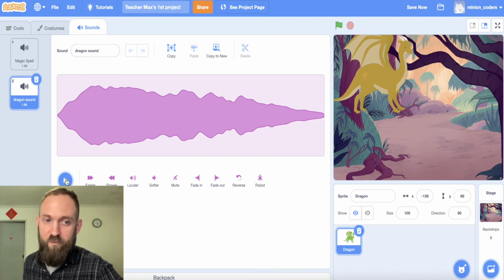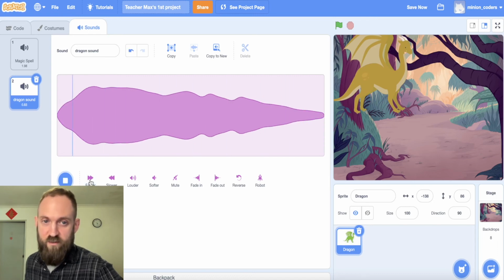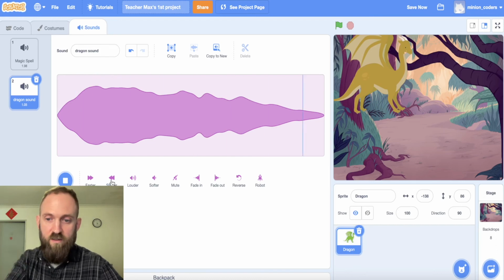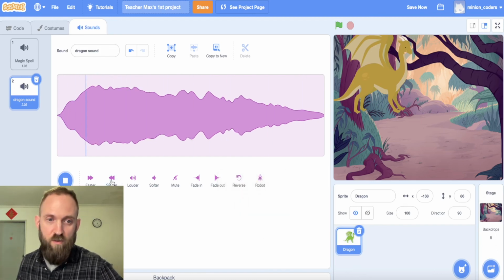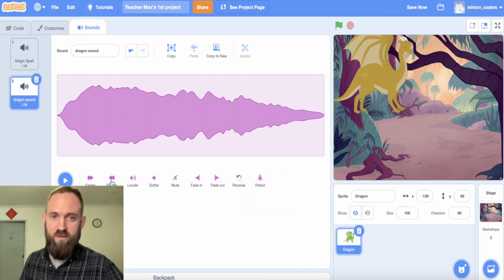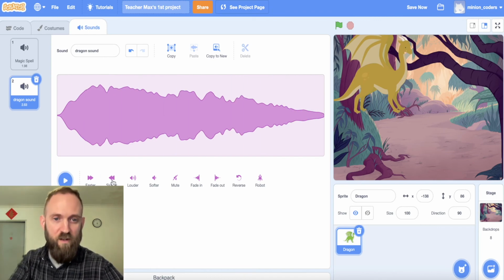That's my dragon sound, but I can make it go faster. Oh, I like that. It's like a little baby dragon sound. Or I can go slower. Oh, that's a bit more scary, isn't it? Oh, I like that one. I'm going to keep that one.